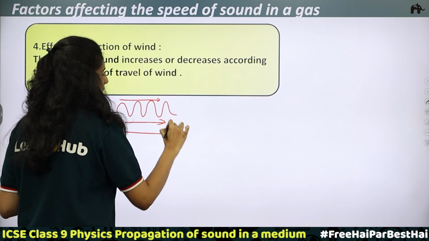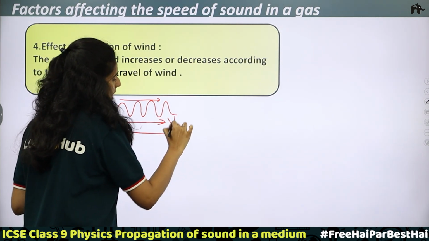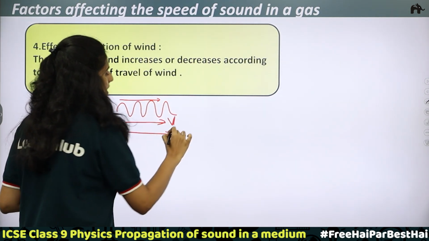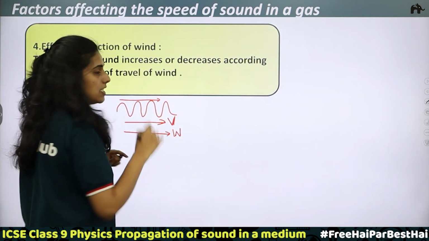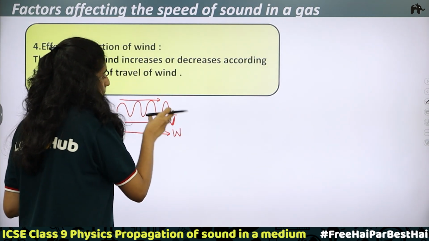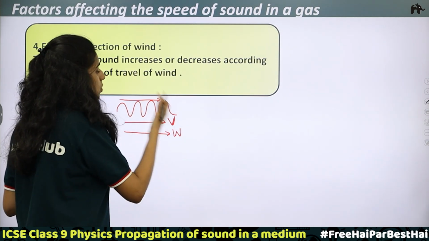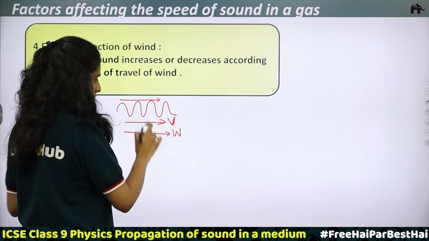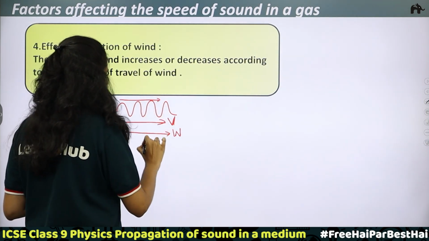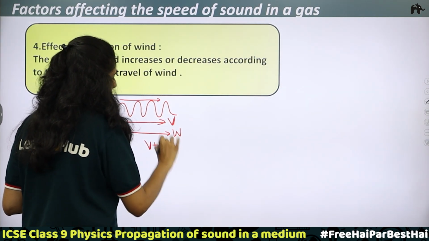Let us say V is the speed of sound wave and the speed of wind is W. Which means the sound speed will increase. The speed of sound will increase because the wind is also blowing in the same direction. Then the speed of sound will be equal to V plus W.